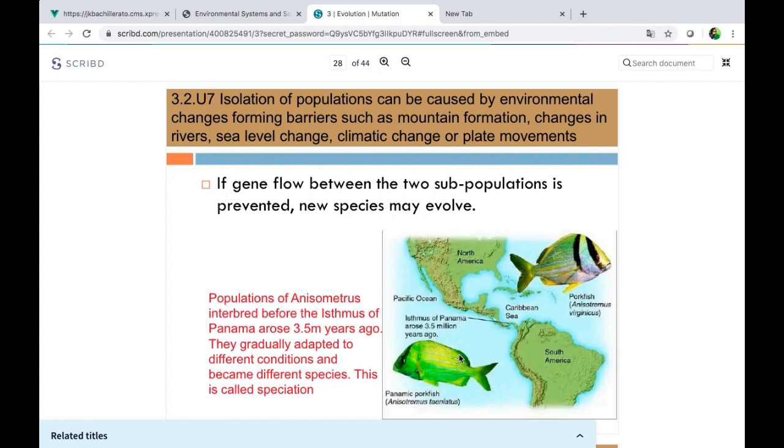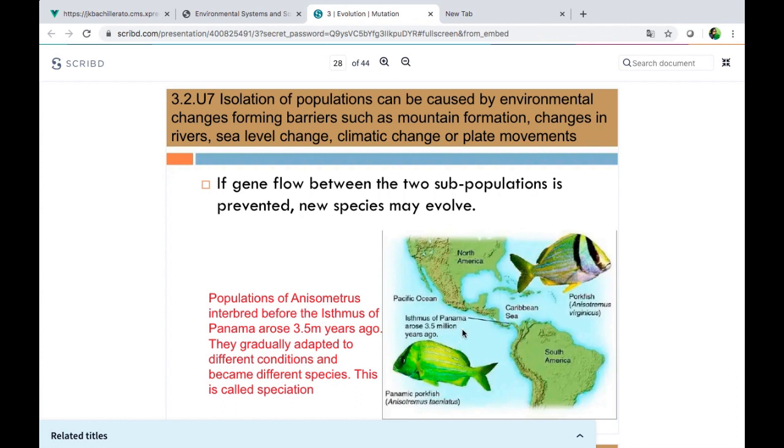So we have this fish, which was a single species years ago, and what happened with that fish? The population of Anisometrus, this is Anisometrus, interbred before the Isthmus of Panama arose. The Isthmus of Panama was here, okay? And then it arose 3.5 million years ago, and they gradually adapted to different conditions and became different species. This is called speciation. Why?